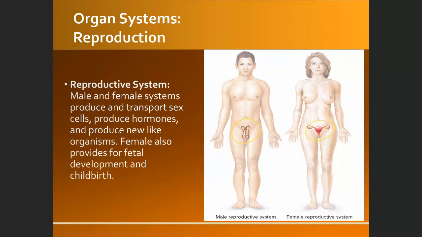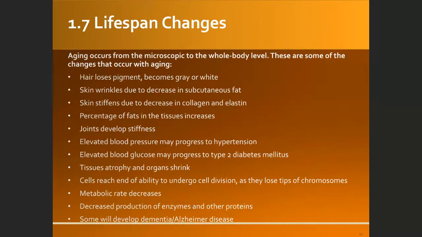For female, it consists of ovary, so there are two ovaries, and then the uterine tube, the uterus, vagina, and so on. We will learn each system one by one later in each different chapter.